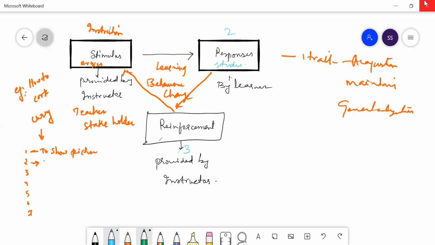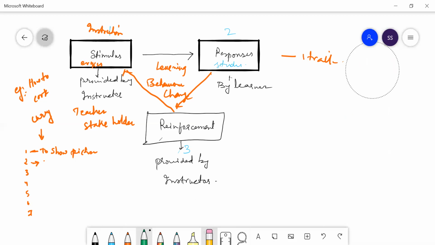Acquisition, maintenance, and generalization. I just told you, that is not important because this is required in that.